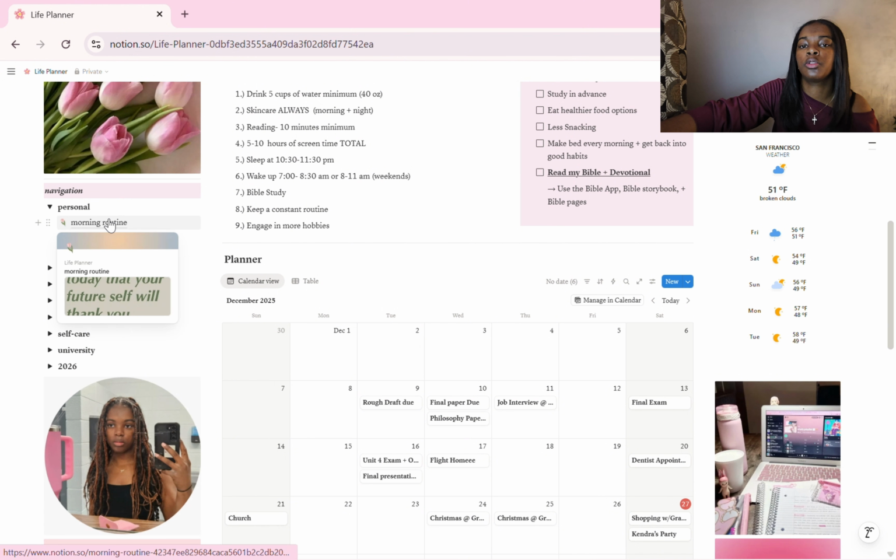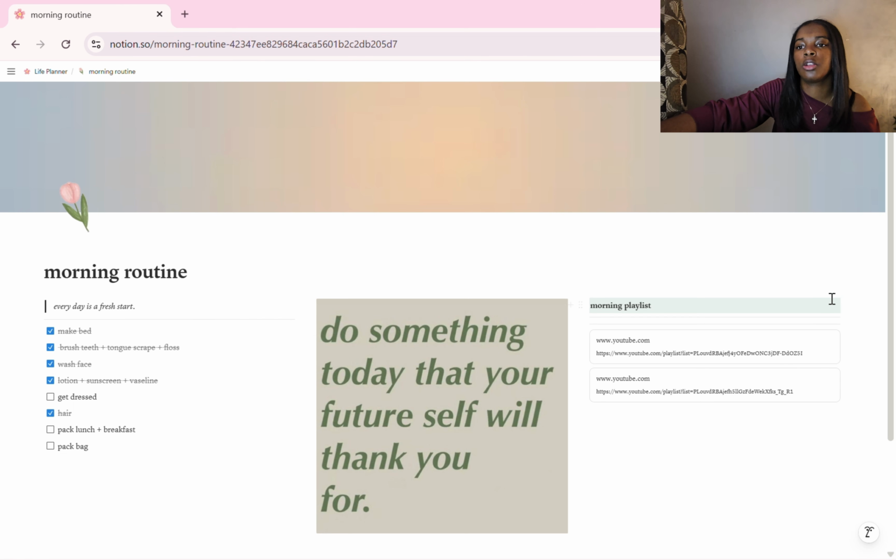So first we have the personal, which includes my morning and night routine and my film ideas. So this page, my morning routine page, is very simple. I don't have much in there, like make my bed, brush my teeth, wash my face, get dressed, do hair, pack lunch, eat breakfast, and then pack my bag. And then I have two more playlists I like to listen to in the morning.